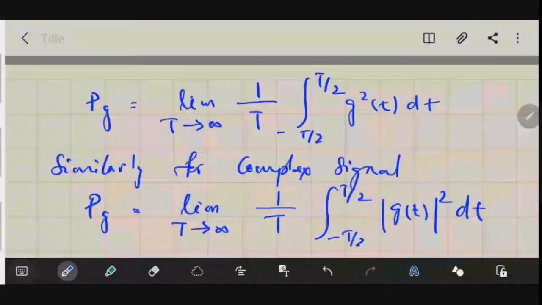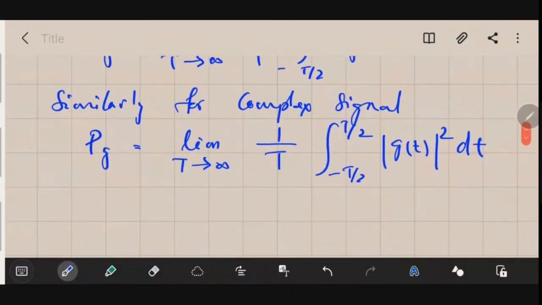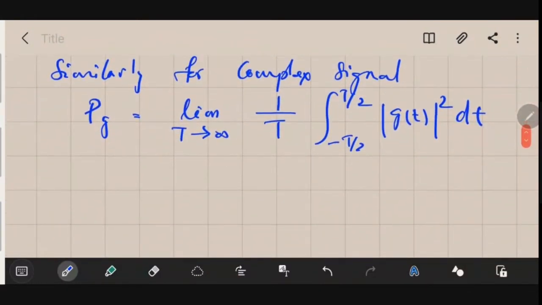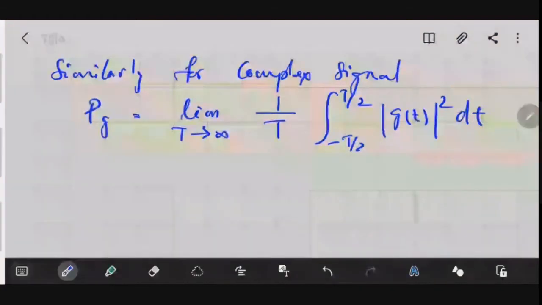You could also find quite a bit of similarity between this equation and the previous equation that was there for finding the energy of complex signals. So these are some of the parameters that would measure the size of a signal.